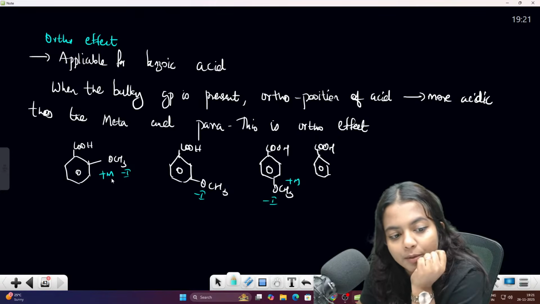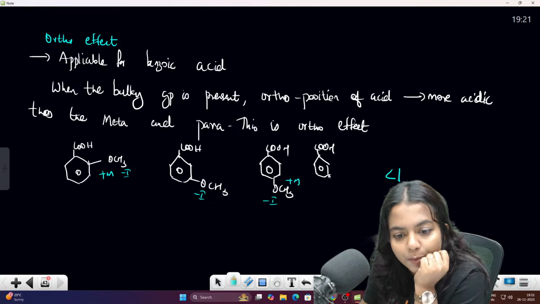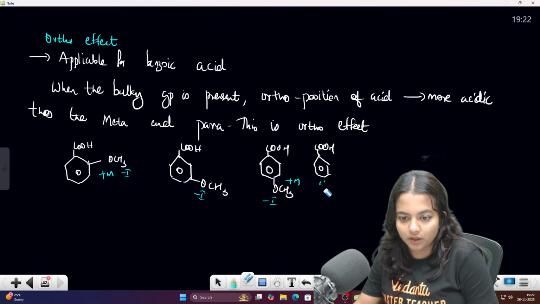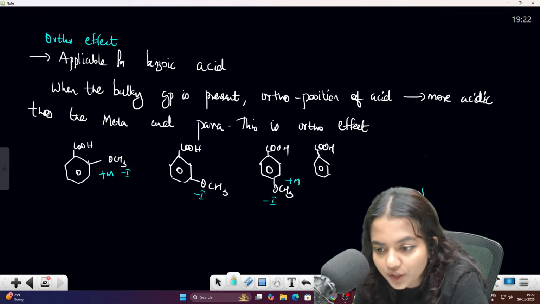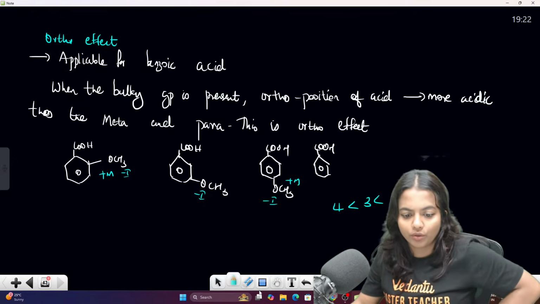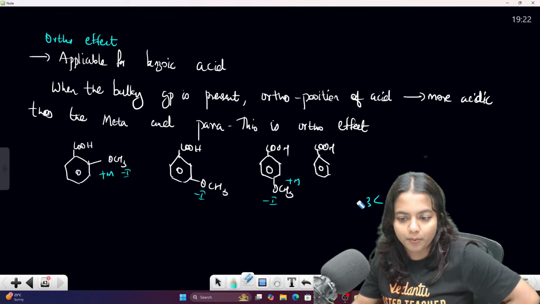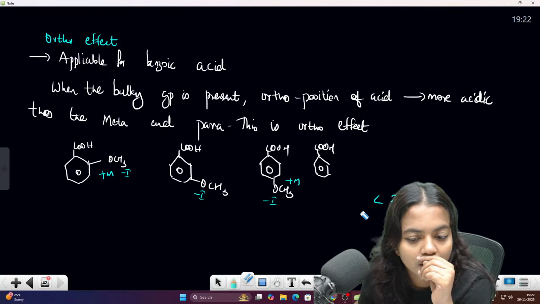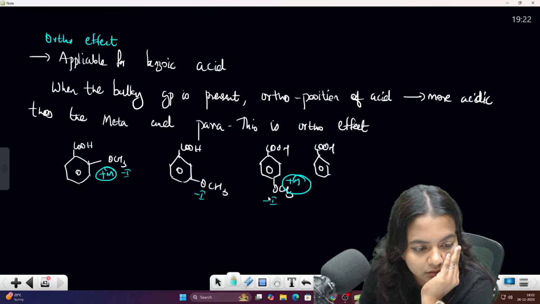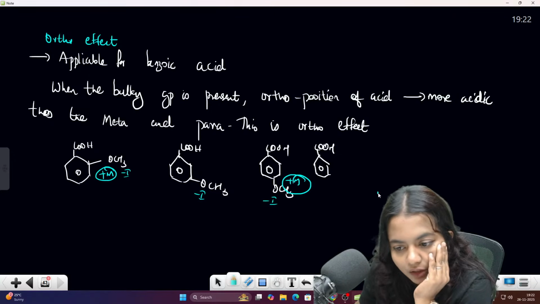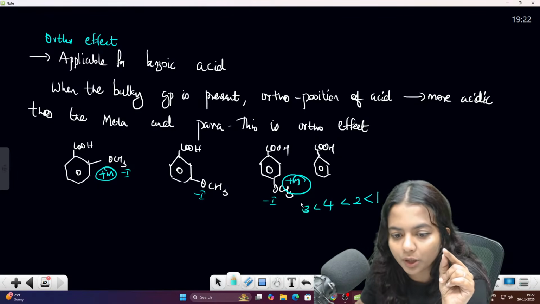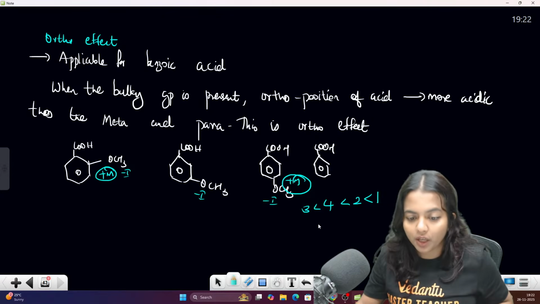So here, which one will be more stable, children? First one will be more stable, then comes the second one, then between these two, the fourth one will be there, then the third one will be there because of the plus M effect. This will be the stability order, children.